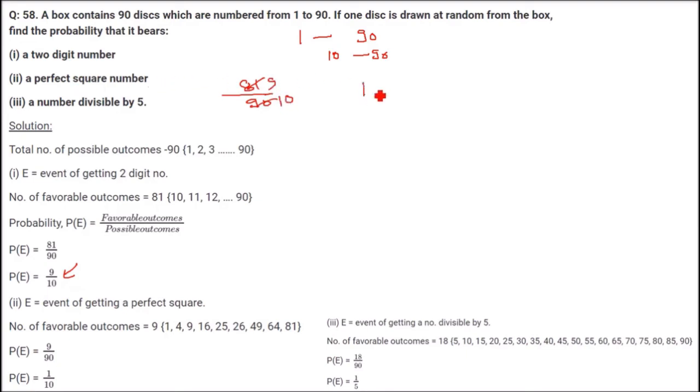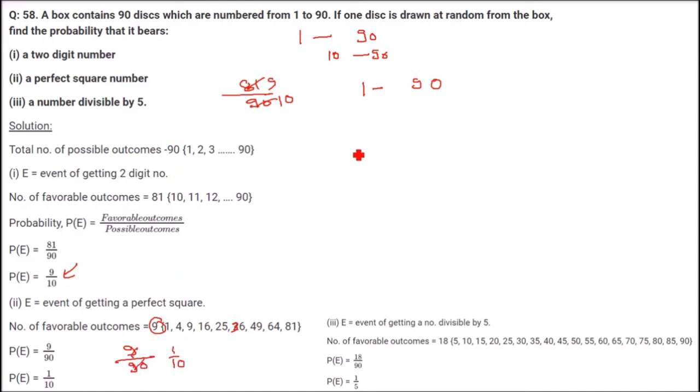A perfect square. So we have to find the numbers between 1 to 90 which are perfect squares. So 1, 4, 9, 16, 25, 36, 49, 64, 81. These are the perfect squares between 1 and 90. Count these numbers, these are 9. So 9 is the total number of favorable outcomes, and the total number of outcomes is 90, which is already given in the question. So it will be 1 by 10.